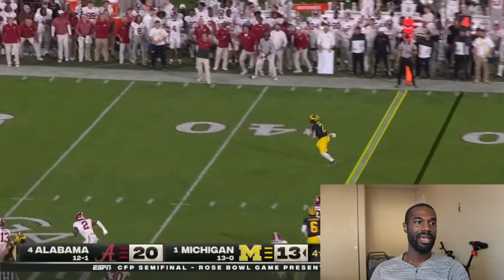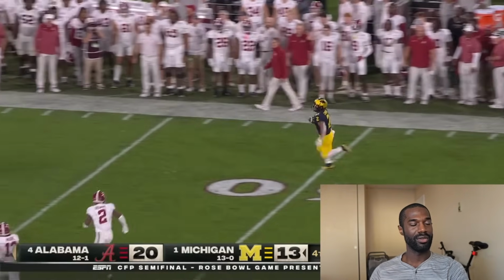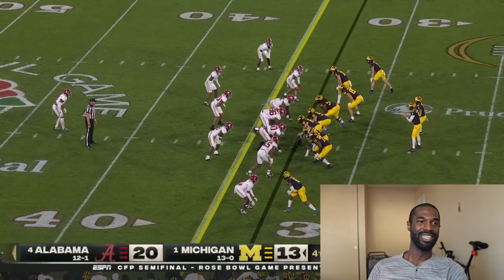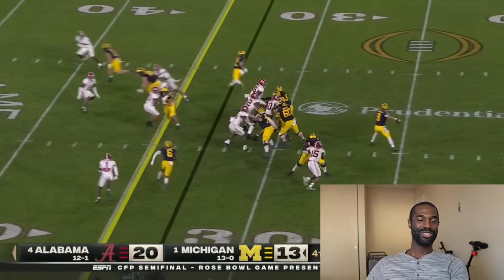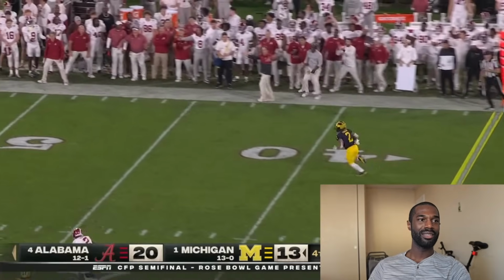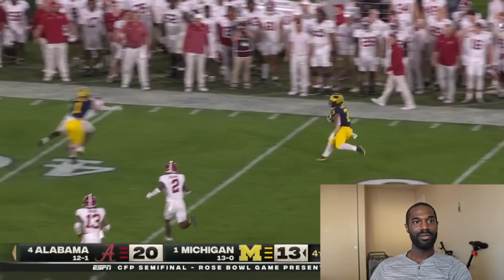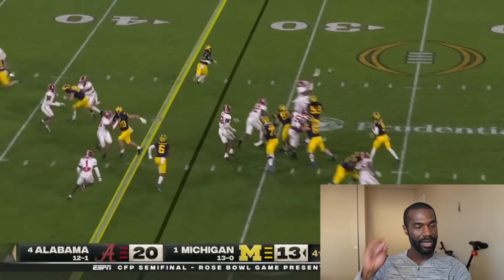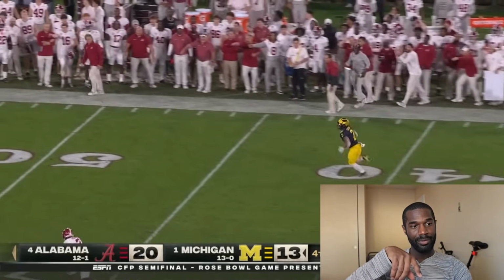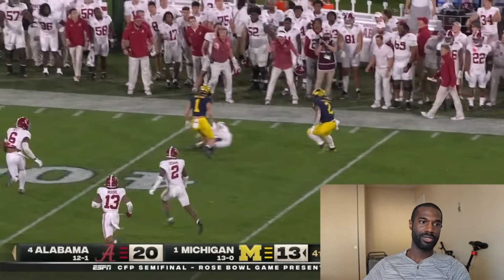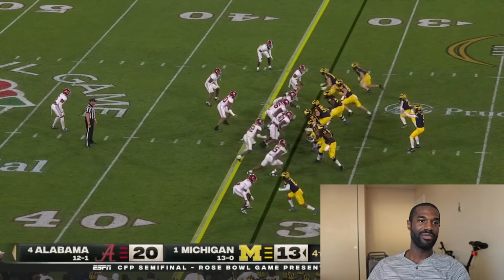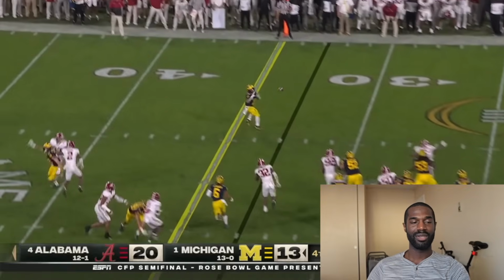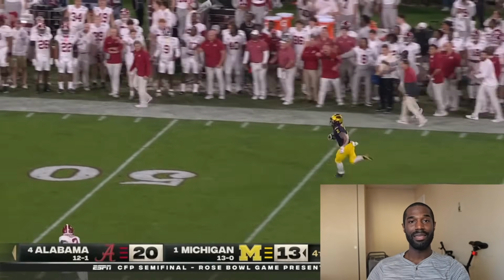You got both of the linebackers behind those people in the middle of the field, but they got some big boys in the middle to make sure the pocket doesn't give up an easy run. Number 96 in particular. But this is what Michigan's going to do. They're still in 12 personnel like the last play. 1 running back, 1 tight end. They got Roman Wilson, wide receiver at the top of the screen, number 1. Both of the tight ends on the right side of the field. And you got number 6, the wide receiver at the bottom, being covered by Kool-Aid McKinstry.